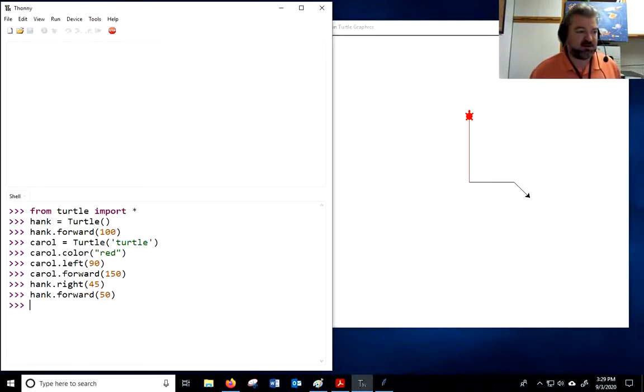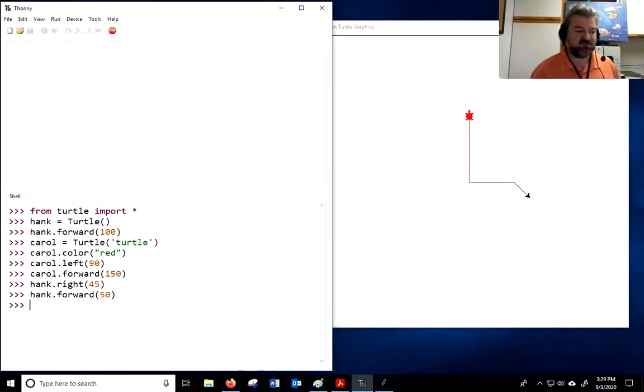So I want to make it very clear. When I call Hank.forward, because I'm not using a function, I'm calling something on Hank. Only Hank moved. When I tell Carol to move, only Carol moved. Those are called methods. A method is just like a function, but you call it on an object.